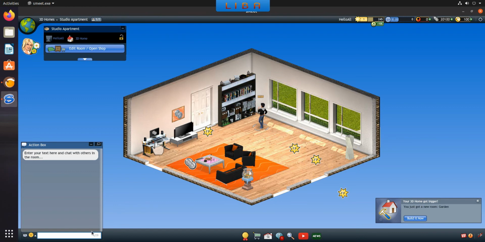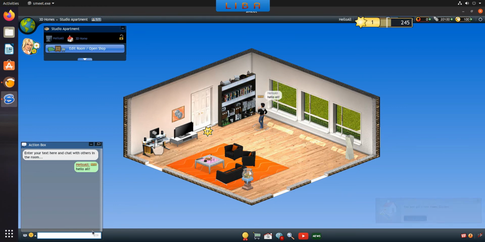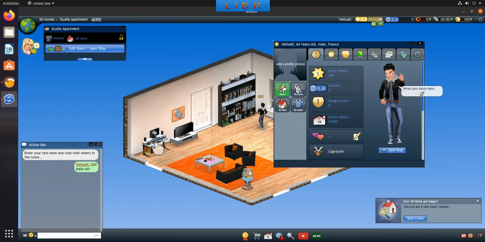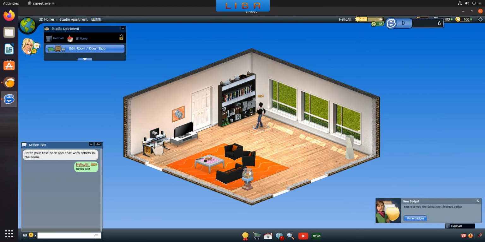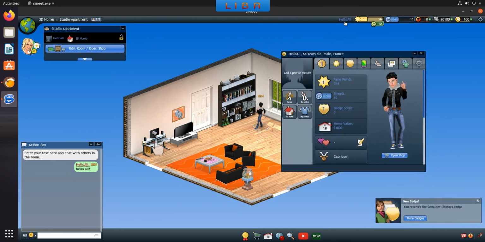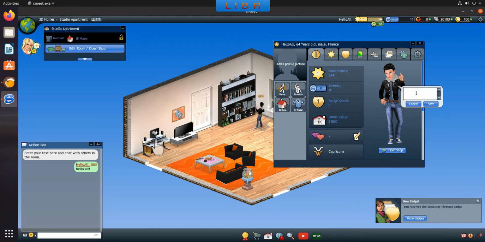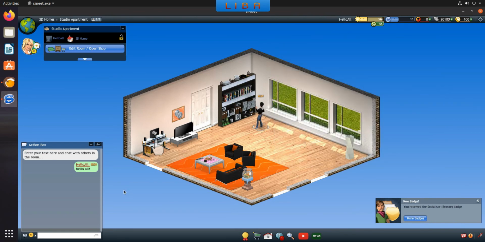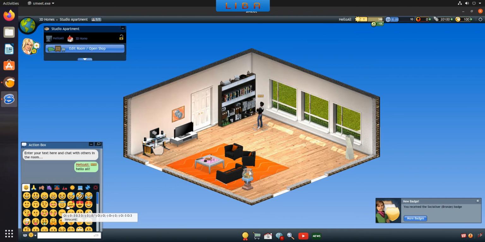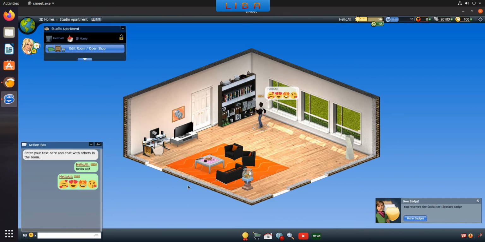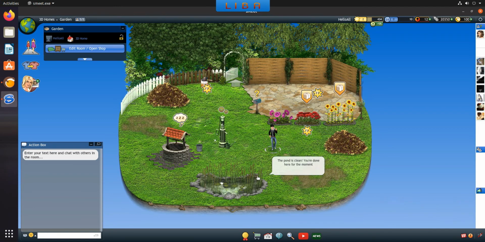You can write in the chat box. You can dance. You can write on your profile. You can add smileys in the chat box. All is working.